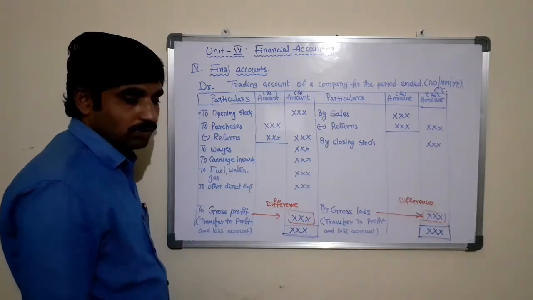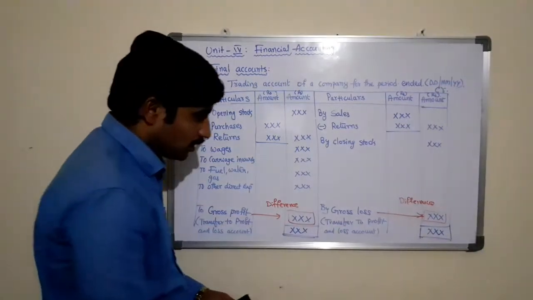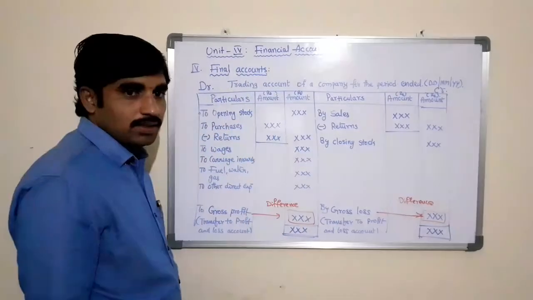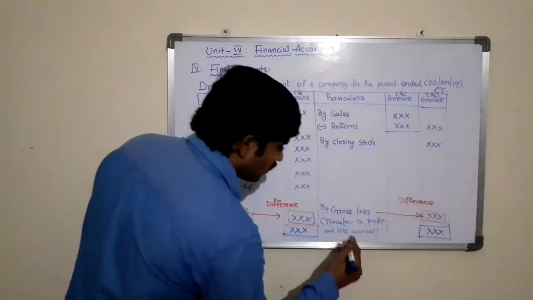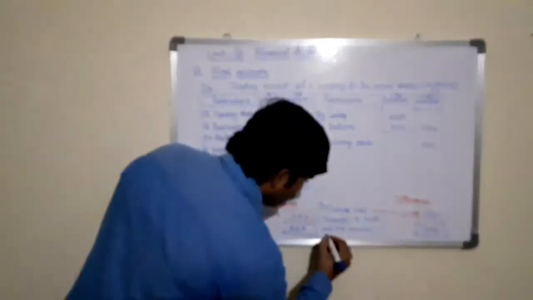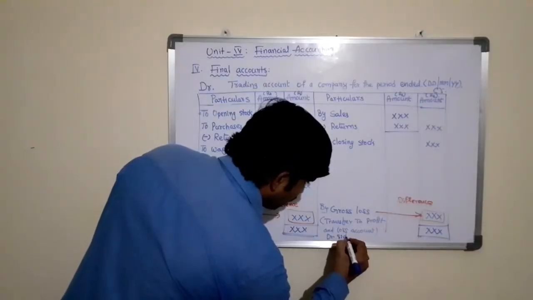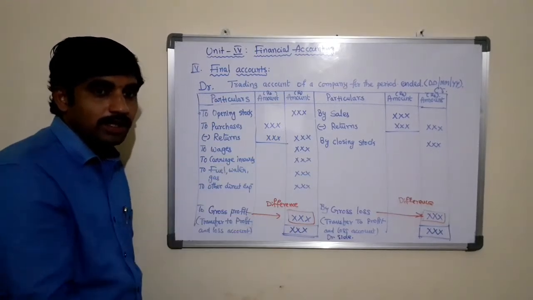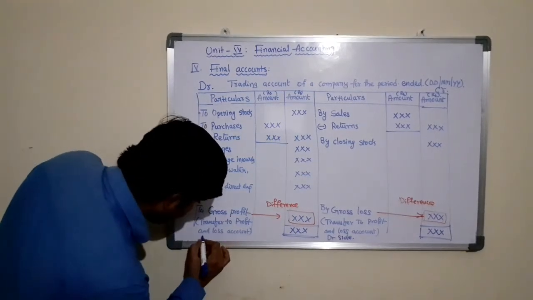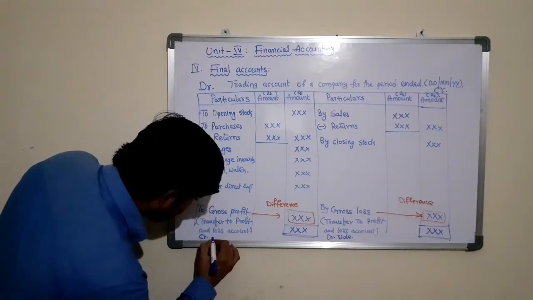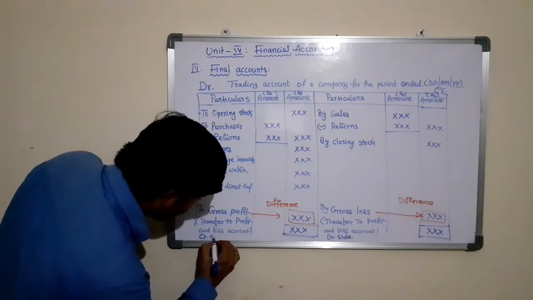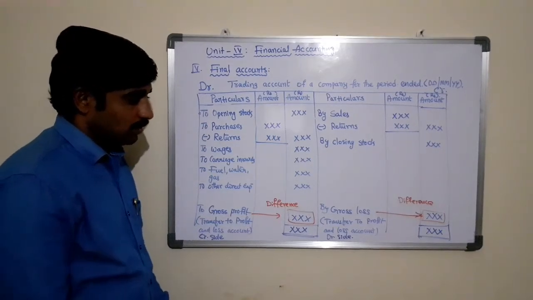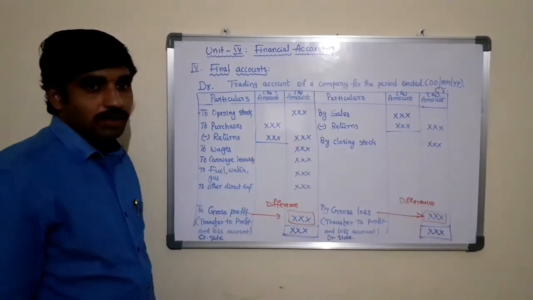This difference amount in the credit column is known as gross loss, which will be transferred to the profit and loss account. As it is a gross loss, we need to debit the expenditures and losses in the profit and loss account, right? So as it is gross loss, it goes to the debit side of the profit and loss account. As it is gross profit, incomes and gains should be credited, so it should be transferred to the credit side of the profit and loss account. So this is the process of preparing the trading account.